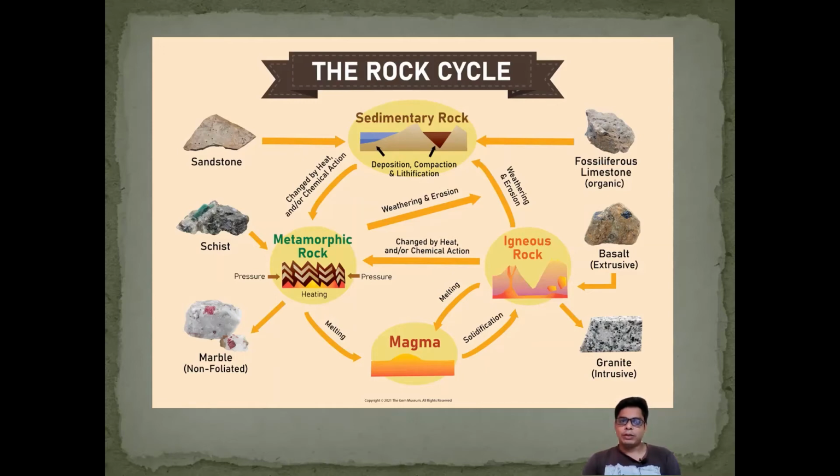Sandstone changes, after heat and chemical action, into schist or marble; limestone changes into marble, which are non-foliated and foliated. So these change into metamorphic rock due to heat and pressure. Again the metamorphic rock melts, and at that time it is converted into sedimentary and igneous rock. So these are the total cycles. Perhaps you can understand by this.